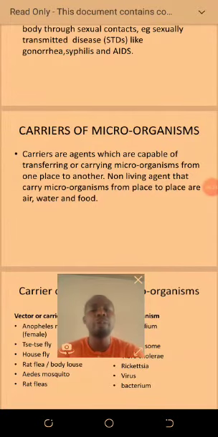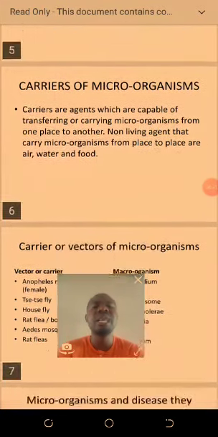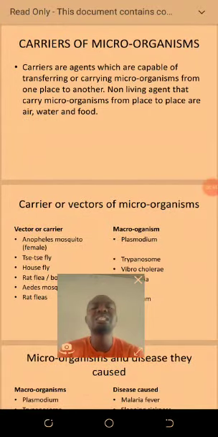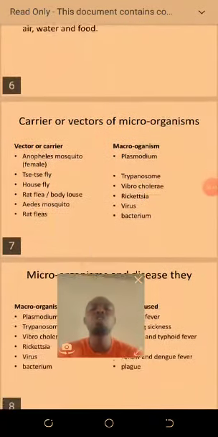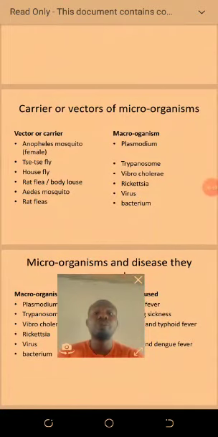There are also some agents that are not living organisms, like water, air or food. All those are carriers of microorganisms, but they are not living agents. Now let's look at the carriers or vectors of microorganisms.